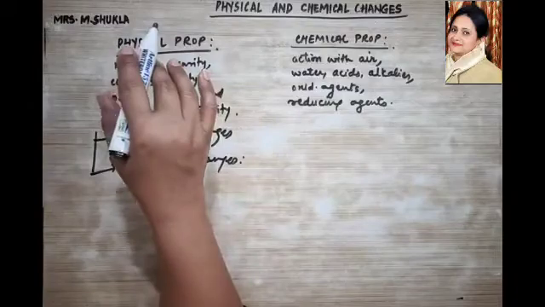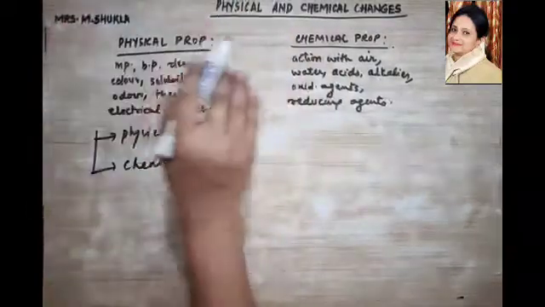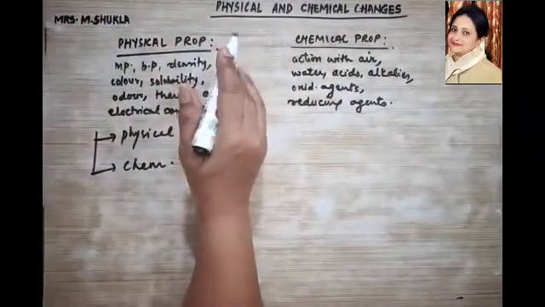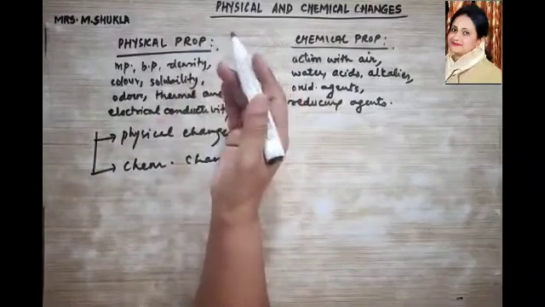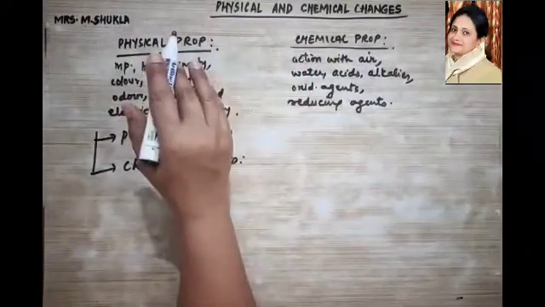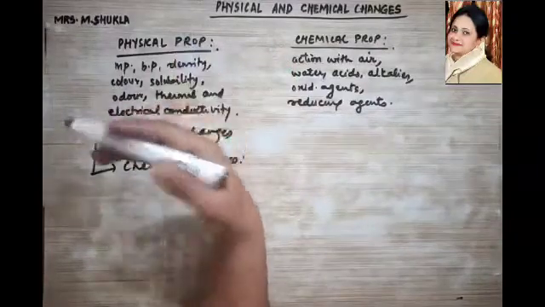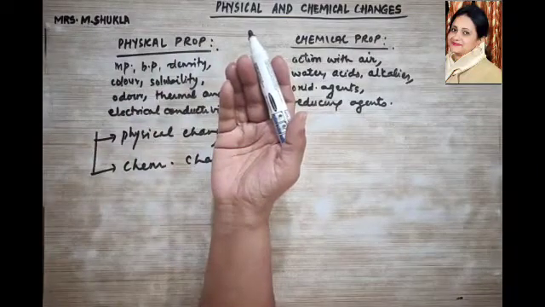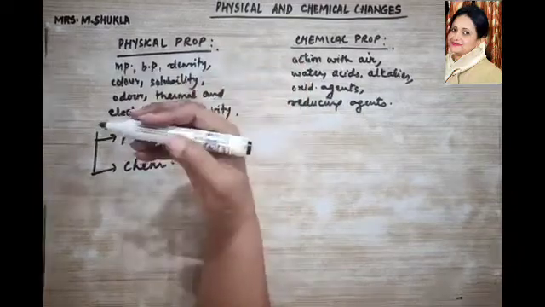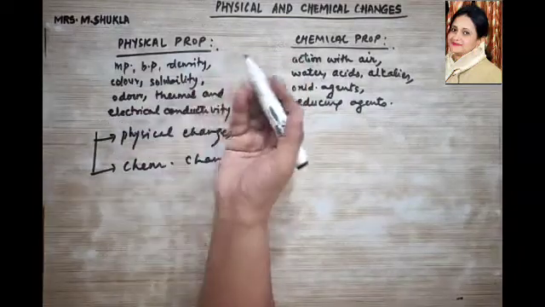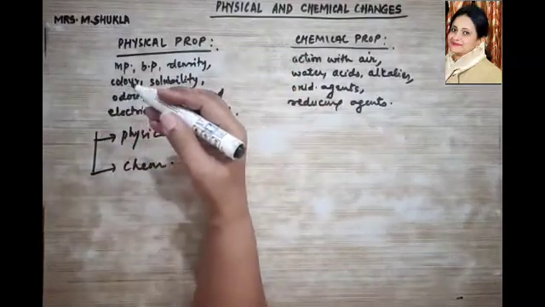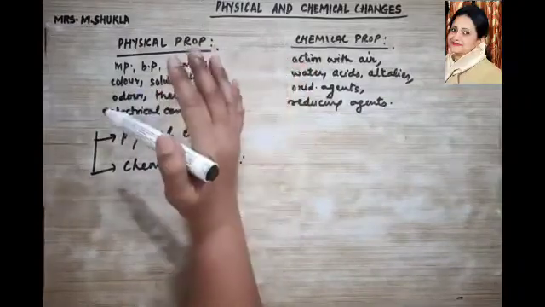What are reversible changes? Those which can be reversed by changing the conditions, for example melting of ice and freezing of water. Then irreversible changes, which cannot be reversed by a change in conditions. If I burn magnesium in the air, it is not going to come back into magnesium form. So that is an irreversible change.